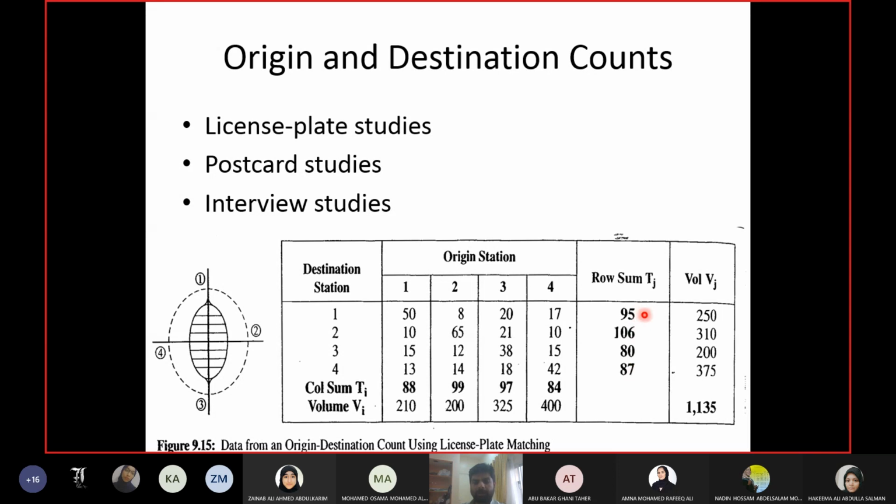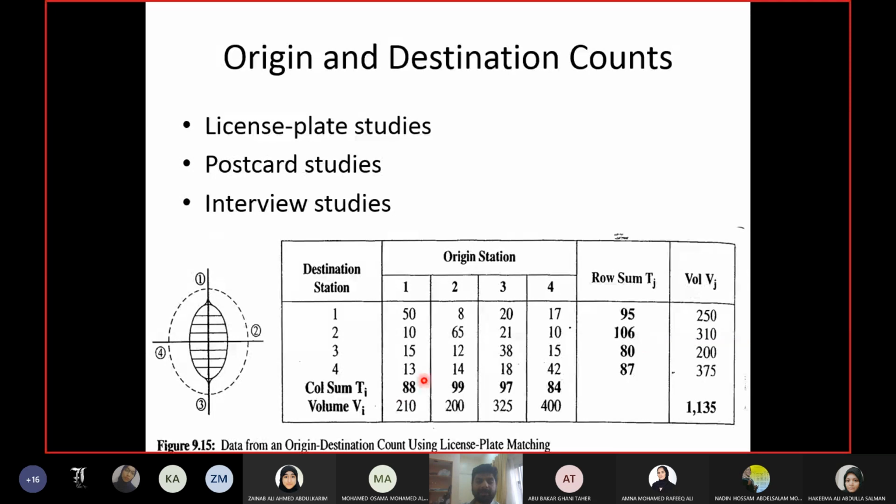So this 95 means what? Total number of people who went into area 1, because this is for destination, right? Rows are for destination. So total number of people who went into area 1 from all other areas. And then 106 people went into area 2 according to your study. Why I keep on saying that, I will just explain to you.